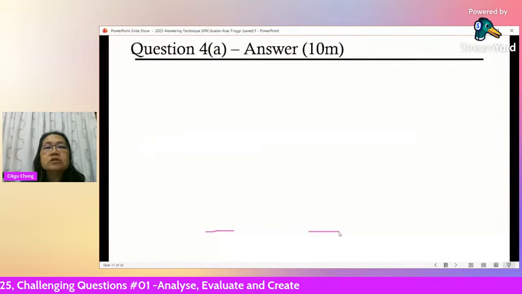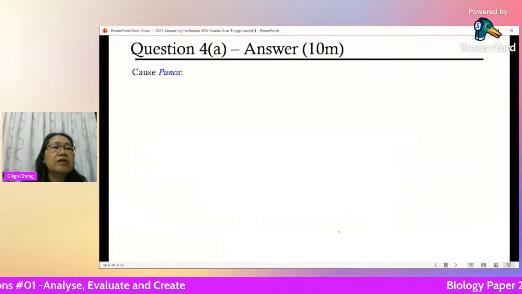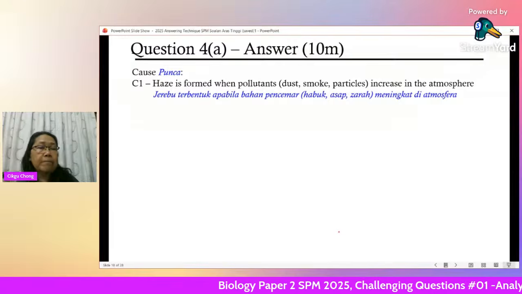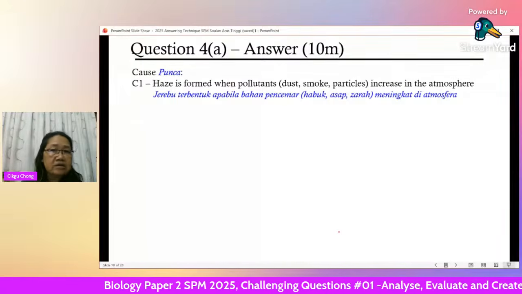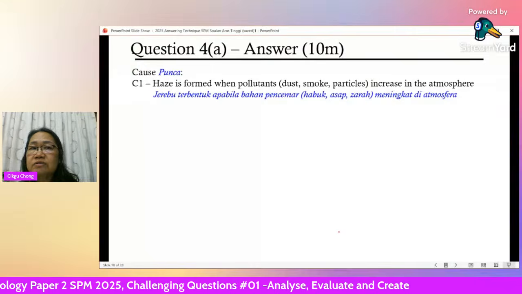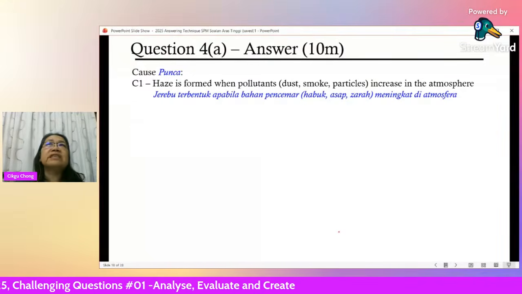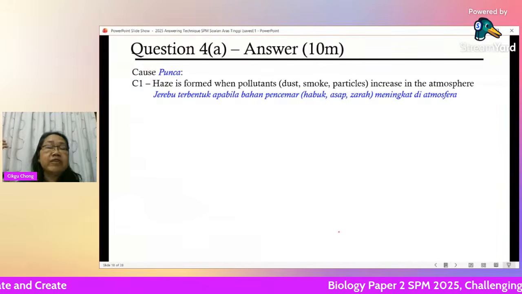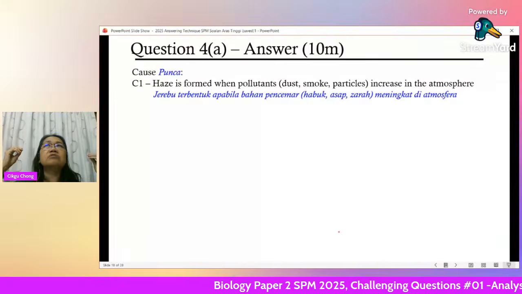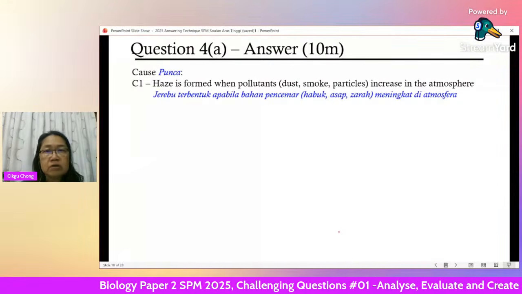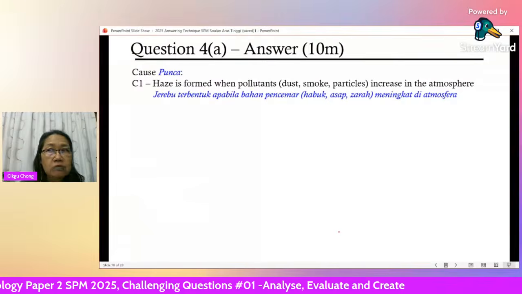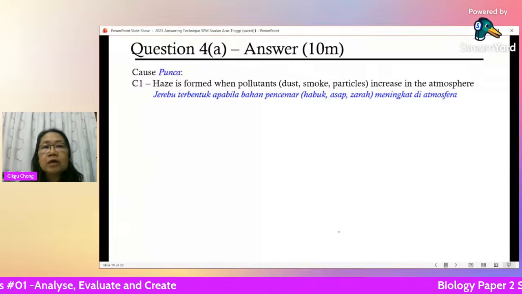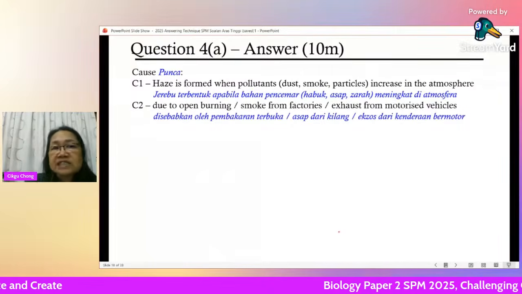All right, so here you have the question, already given, the cause. Now you answer the causes first. Cause: haze is formed when pollutants, dust or smoke or particles, increase in the atmosphere. You get more and more, so they are suspended. These particles are too light, very, very small, and not heavy enough to drop, we call it sedimenting. They don't drop down, so they are floating in the air, and it causes a very hazy appearance.